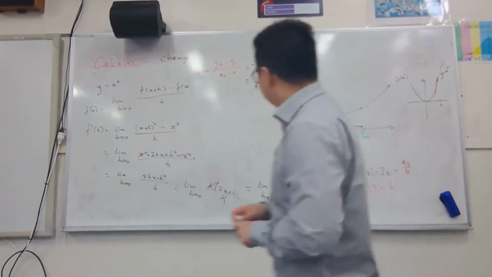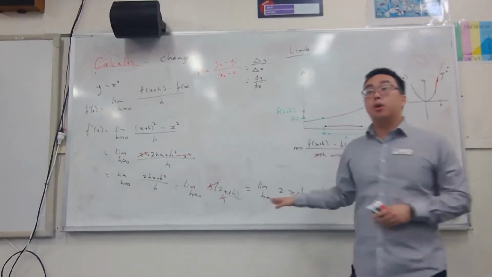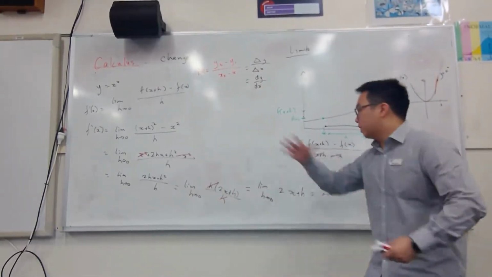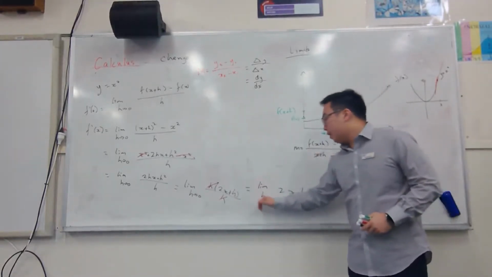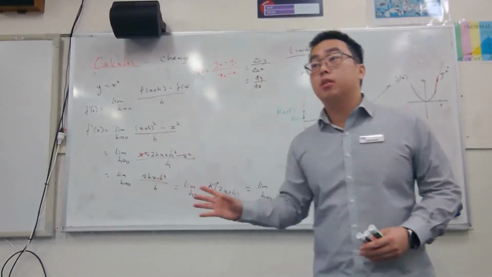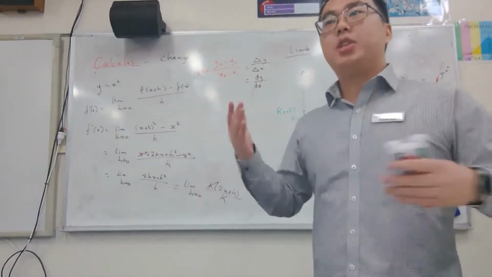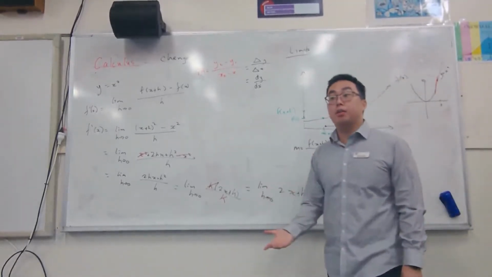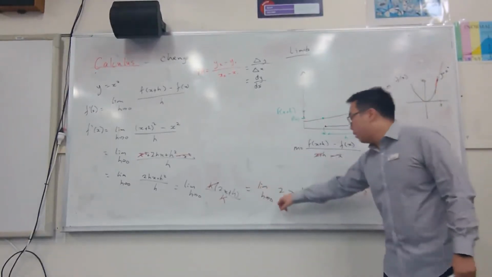How did you get from the 2x plus h to just 2x? Yeah, so I got rid of the limit because I know that there's no longer an h in the bottom. Because the biggest problem was there's an h in the bottom, I can't divide by 0, right? So I simplify, factorize, and I get to this. And because now there's no h in the bottom, I can get rid of this limit as h goes towards 0 and literally substitute h equals 0. Because the goal of this is to tell me that h is going towards 0 without actually writing h equals 0. Once we get to this point, h is allowed to be 0. We don't end up with an undefined equation. So from this point, we can get rid of that, literally substitute h as 0, and just write 2x.